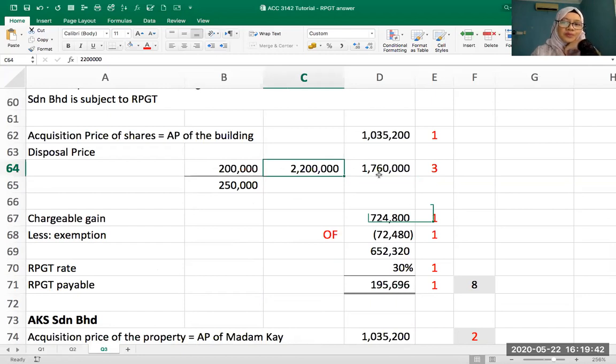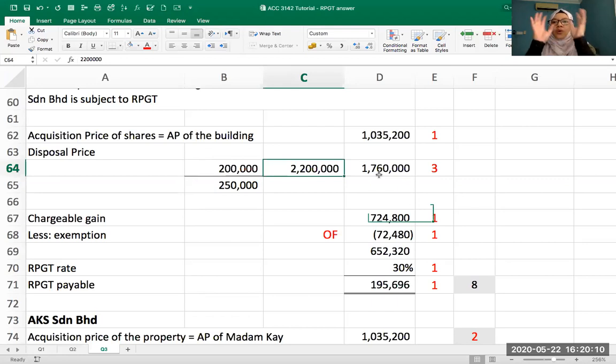2.2 million, right? For how many shares? All of her shares. How many shares? 250. Okay. Next question. Are all 250 real property shares? No, 50 are not. So 200 are real property shares. Only 200.